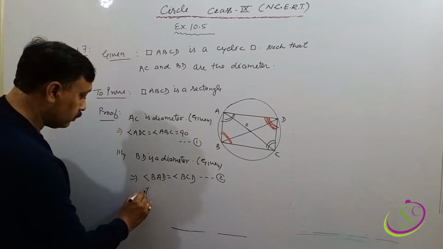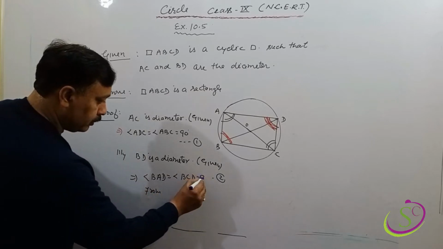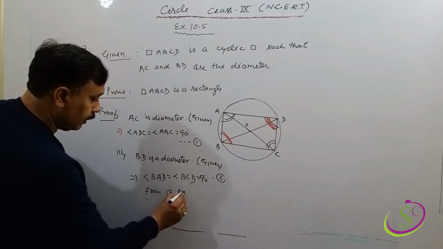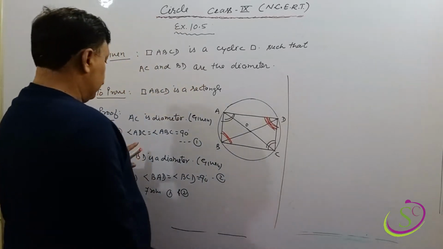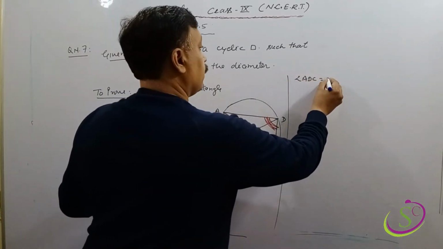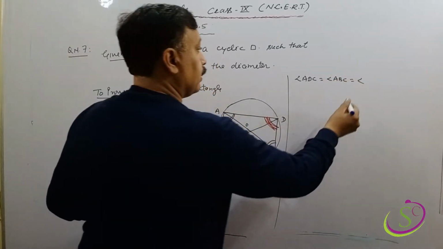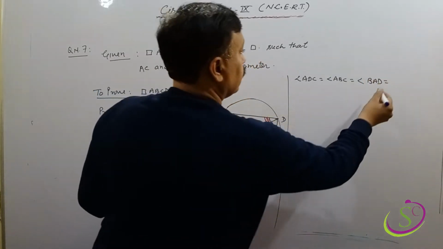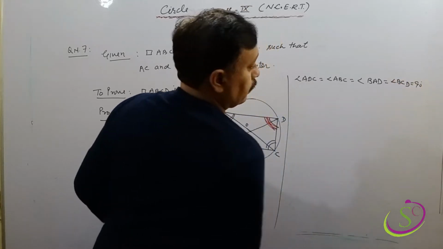Equate it to 90, dear, it is 90. From statement 1 and statement 2 we will write that angle ADC is equal to angle ABC, equal to angle BAD, and equal to angle BCD, equal to 90 degrees.